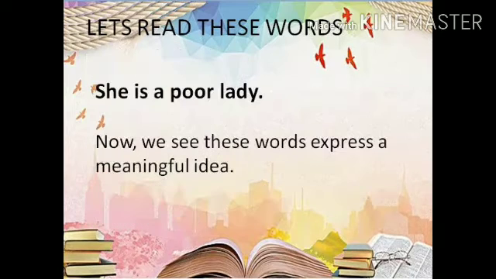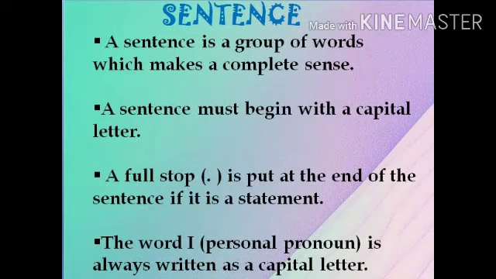So when we arrange it, what will we get? She is a poor lady. Now we see these words express a meaningful idea. When we arrange these words in a proper sequence, we get a meaningful sentence. It conveys a message that the lady is poor. So it is called a sentence, a group of words in a proper order. Now let's see some points of a sentence.